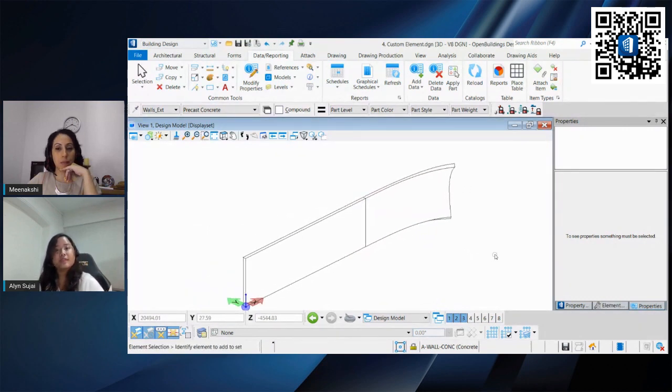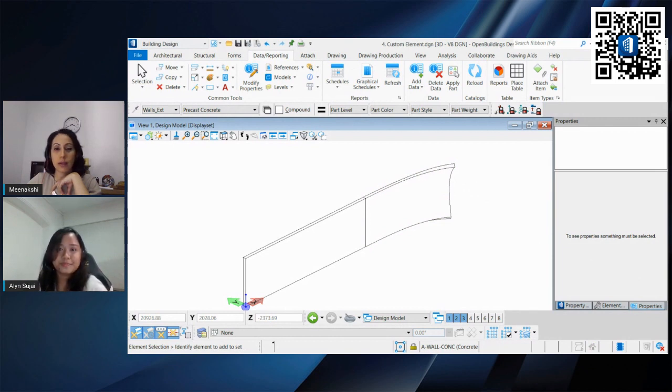Right, that's what you get when you create your own flexible wall using our surface tool. Okay, that's quite cool. So that's the major advantage of having MicroStation features inside the BIM tool.